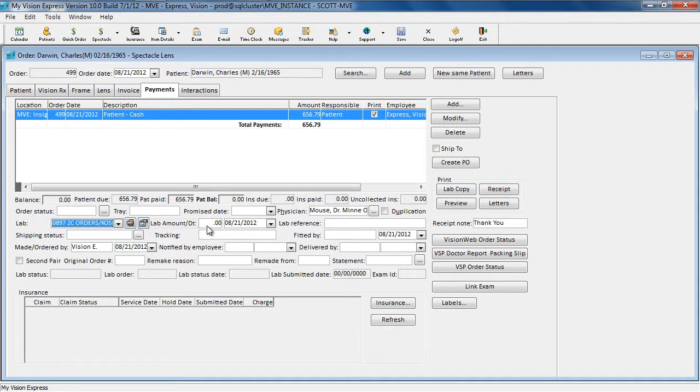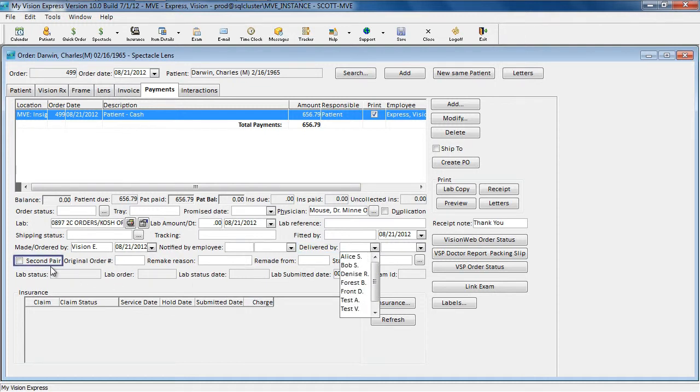You can capture some lab-specific information such as lab amount and date, your lab reference, your shipping status, which is another customizable list. You can enter a tracking number. You can specify the employee that fitted this order. The employee that made the order will automatically be populated into the order. You can specify the employee who notified the patient, and you can even specify the employee that delivered the order.